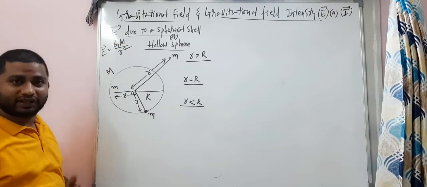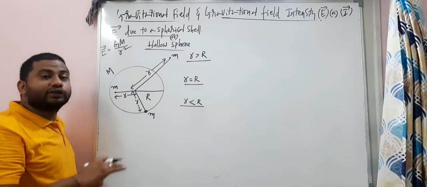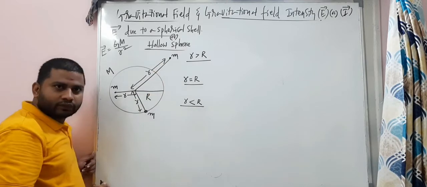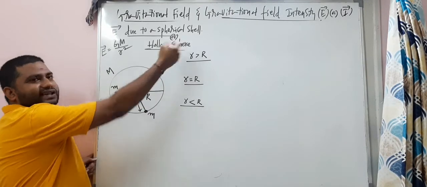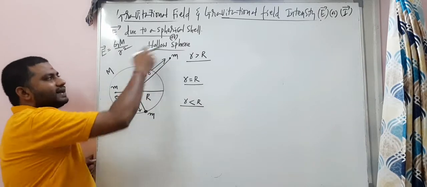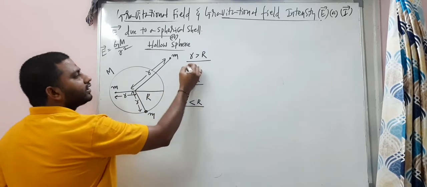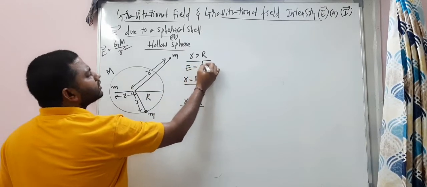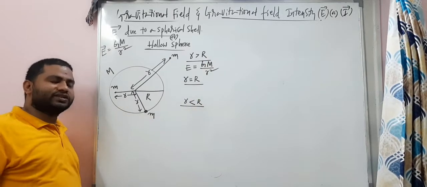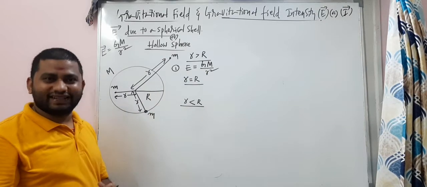The same concept here. If you consider this as a point mass, we have two masses separated at a distance small r. So here E bar is equal to G into capital M by R square. That's it. The first equation is number 1, when the point is outside the shell.